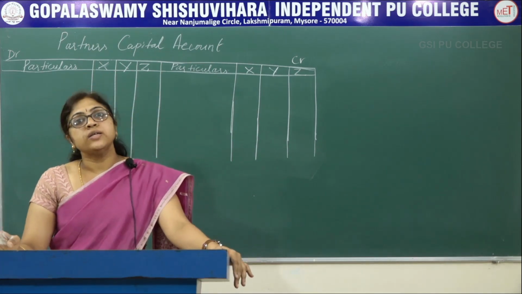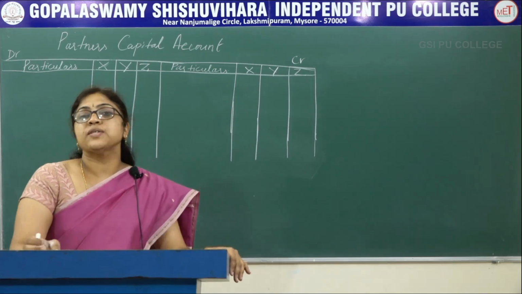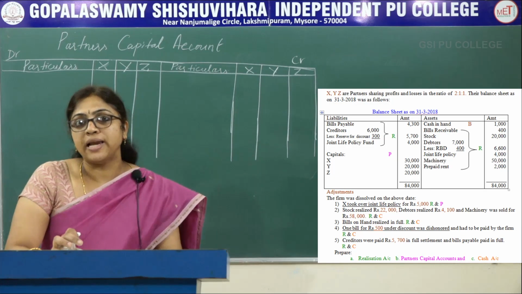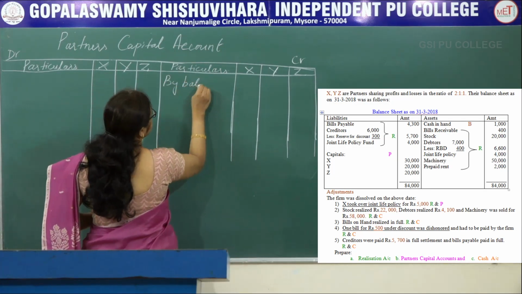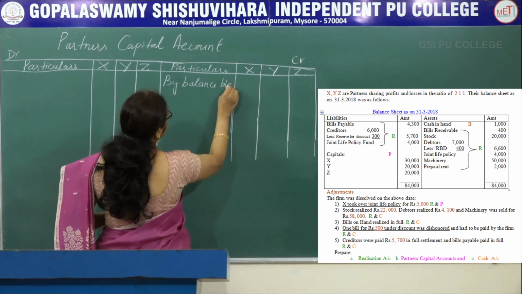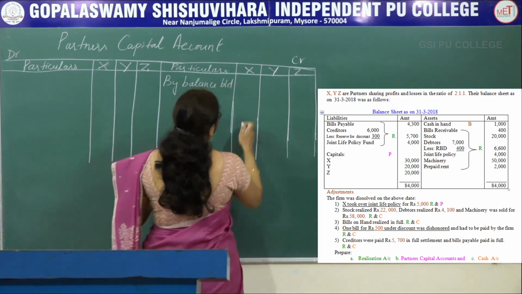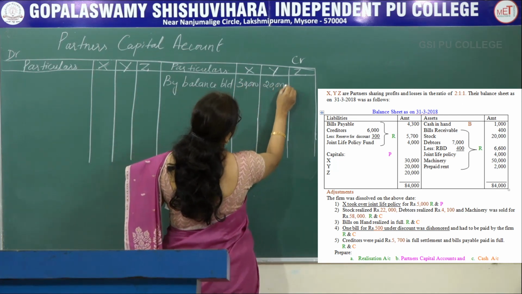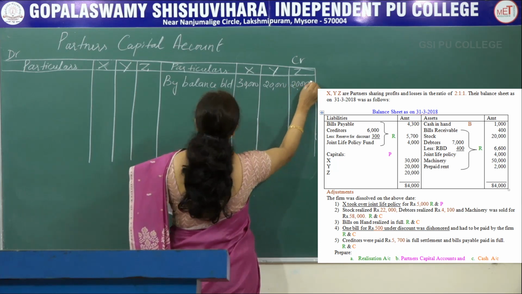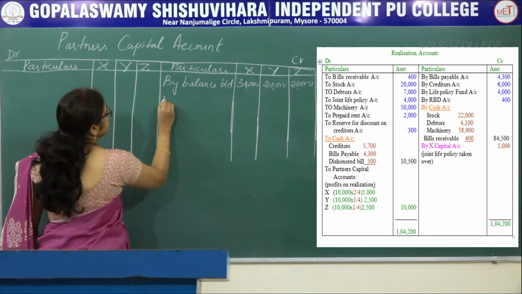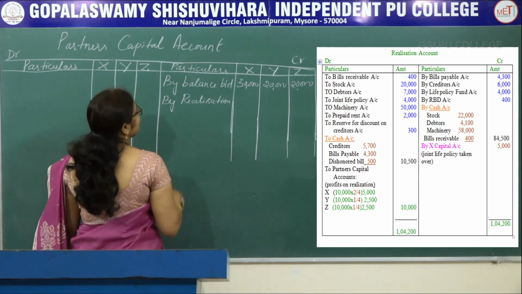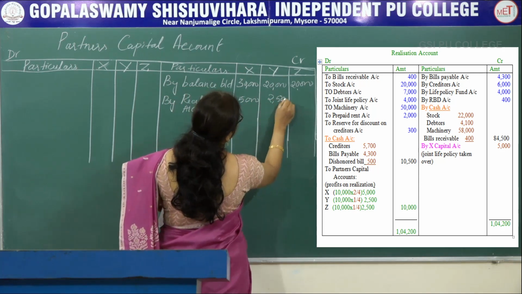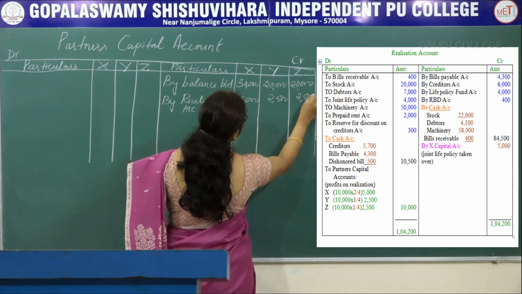Partners' capital account is prepared in order to know the claims against the firm. First you bring the capital balance from the balance sheet. By balance brought down. See the question, 30,000, 20,000 and 20,000. Next see the realization account. In the realization account, bring the realization account balance 5,000, 2,500 and 2,500.